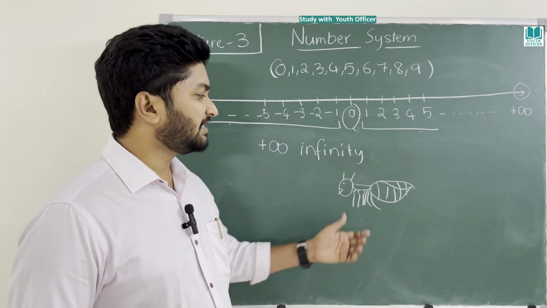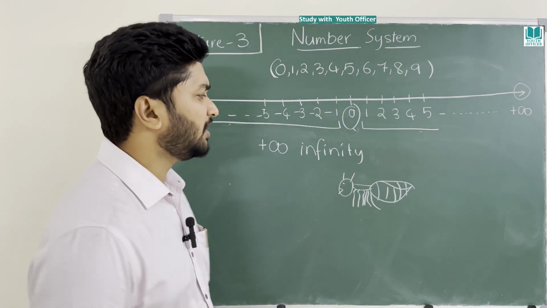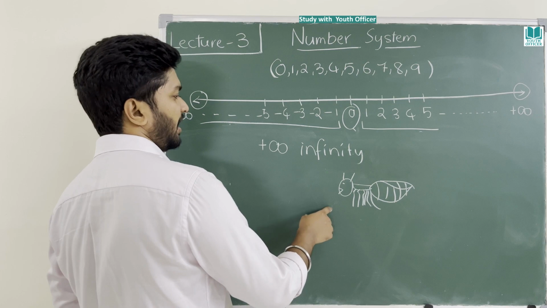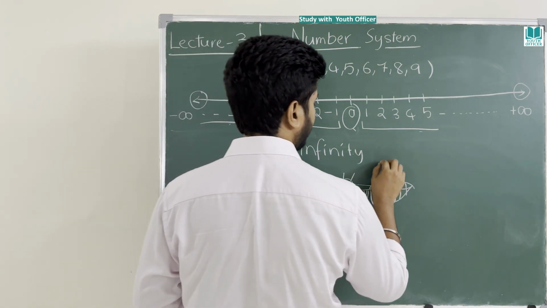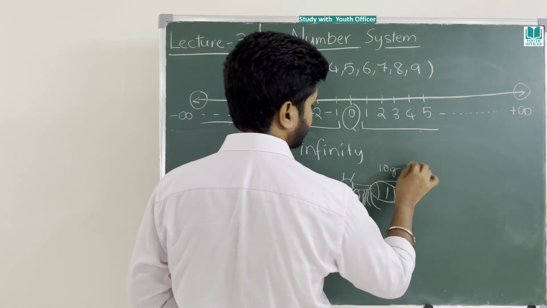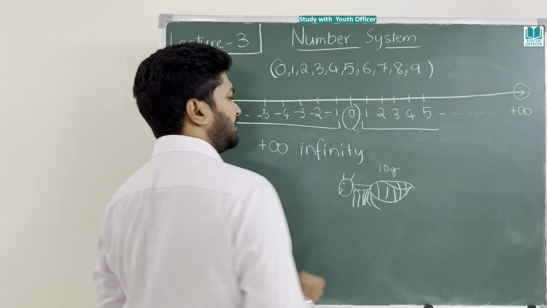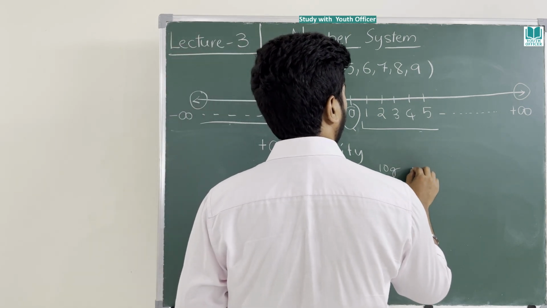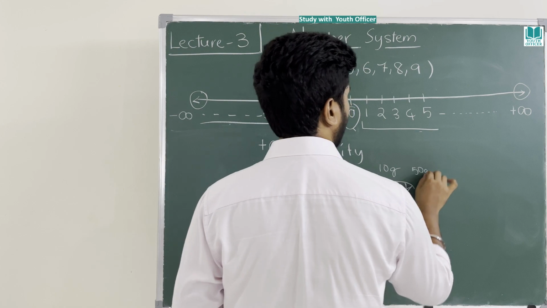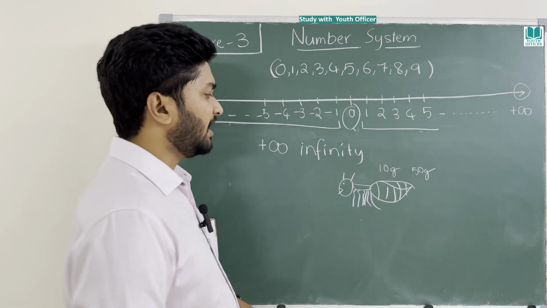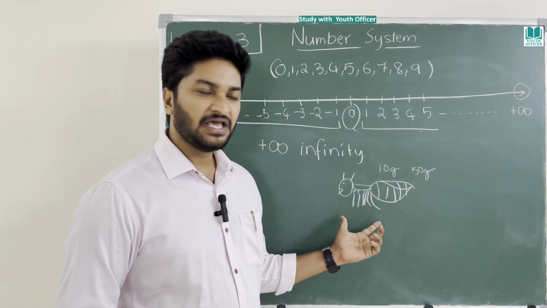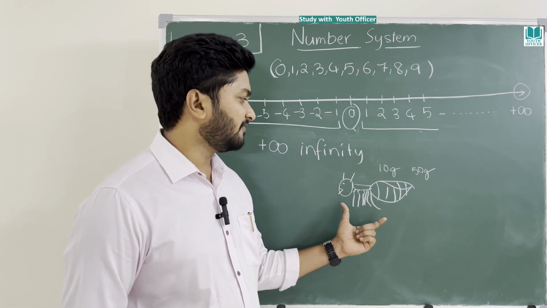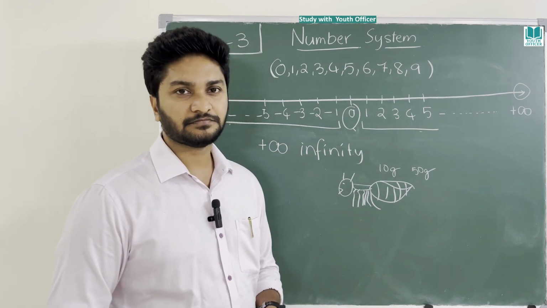How much can it carry? Usually, if it is 1 gram, it may carry 10 times of it, 10 grams. Or it may carry 50 grams, for example. This is the maximum capacity of an ant.